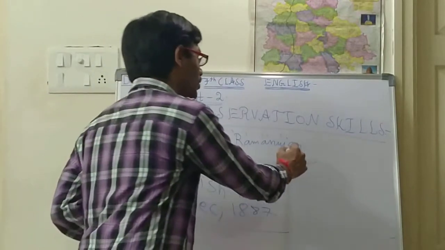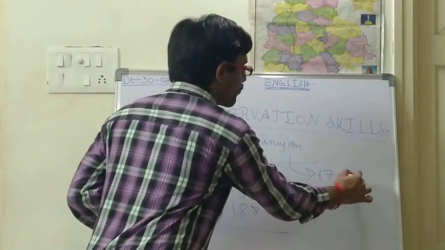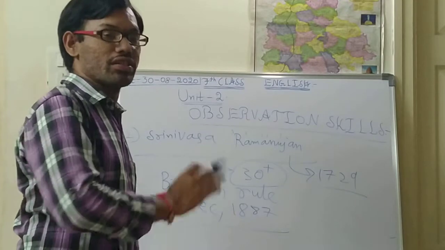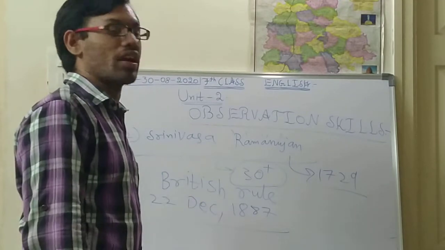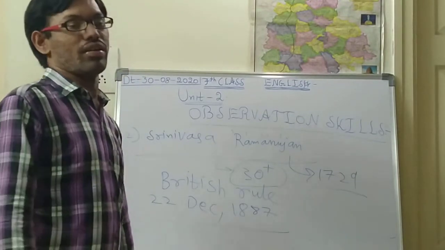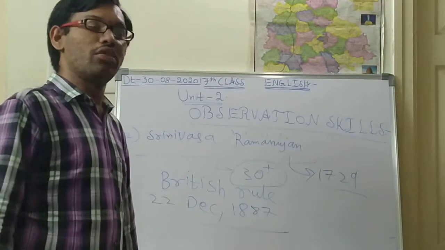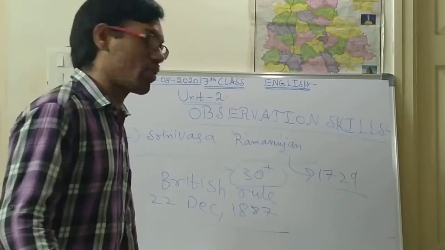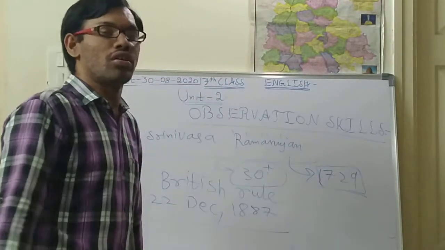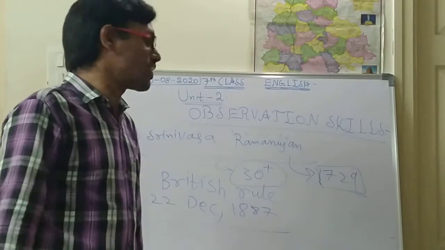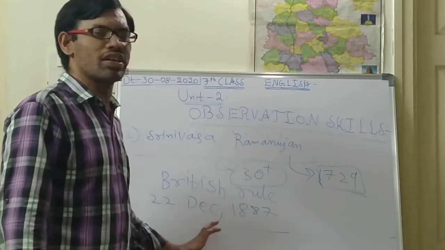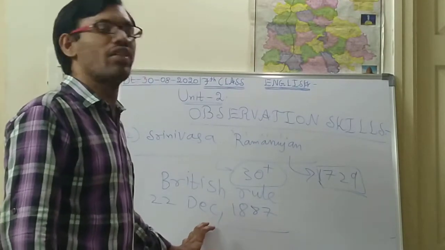I think you know his famous number is 1729. His remarkable, favorite number is 1729. Why is 1729 a famous number? Try to find out, and ask your friends or parents or anyone, why this 1729 is famous to him. If you don't know, in the next class I will explain about that point.